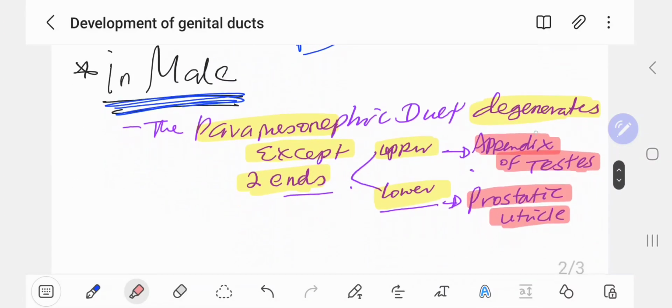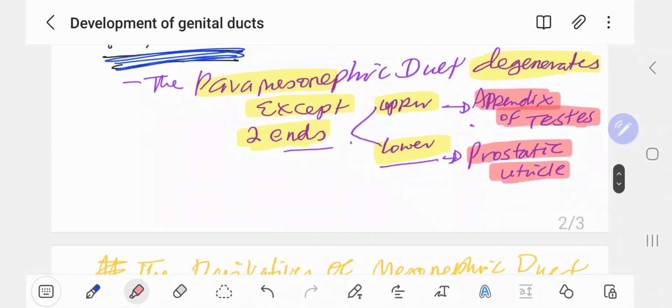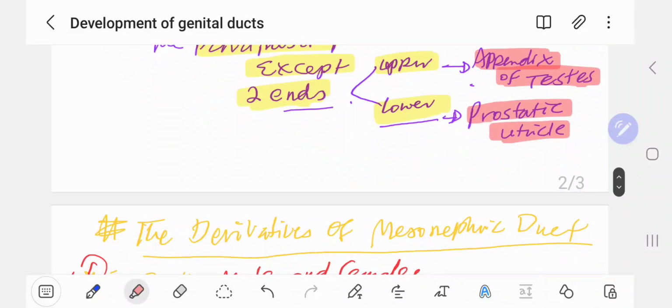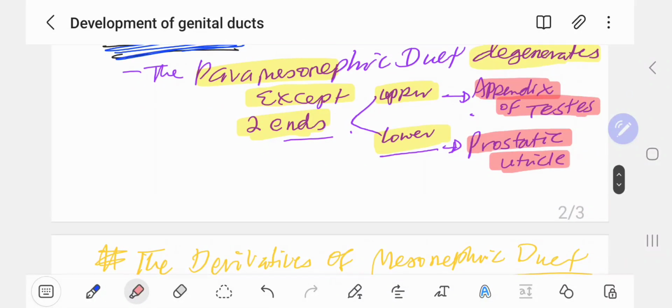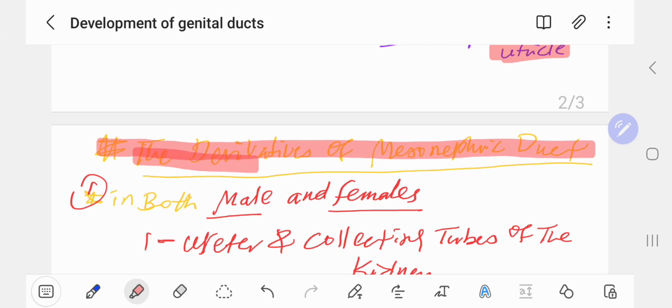In male, it degenerates except at two ends, the upper and the lower end. The upper end produces the appendix of the testis, and the lower end produces the prostatic utricle. This is now done. The second one, the second duct, is the mesonephric duct.